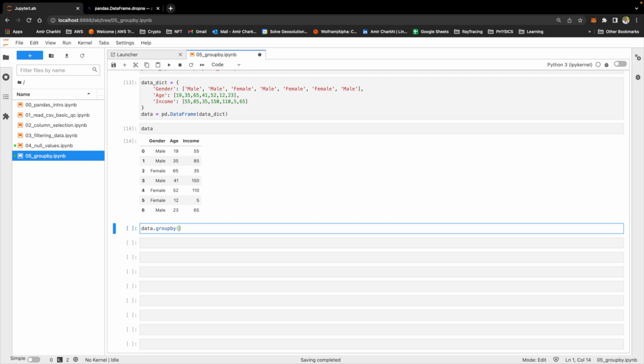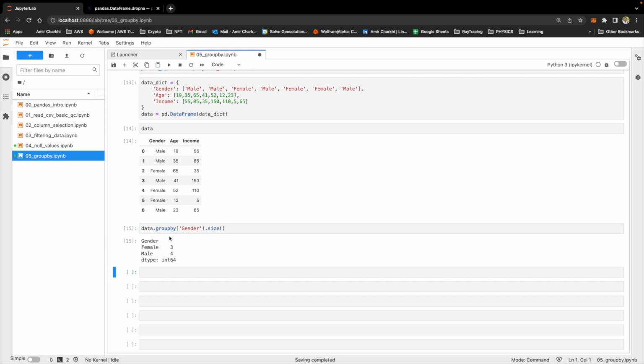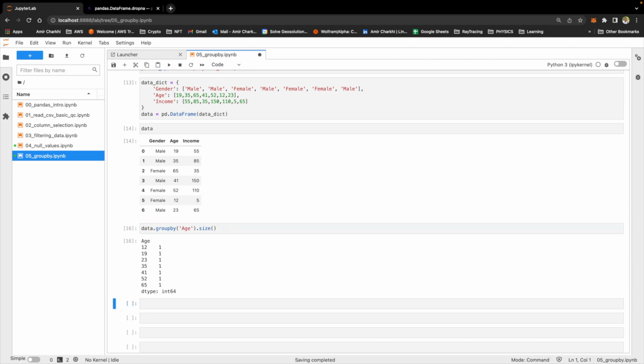data.groupby. What am I grouping by? Well, you asked how many males and how many females, so you group by gender, and then look at the size. So there are 3 females and there are 4 males. Could I do that with age? Of course. You have one person who is 12, one person who is 19. With income, you have one person that earns $5,000.